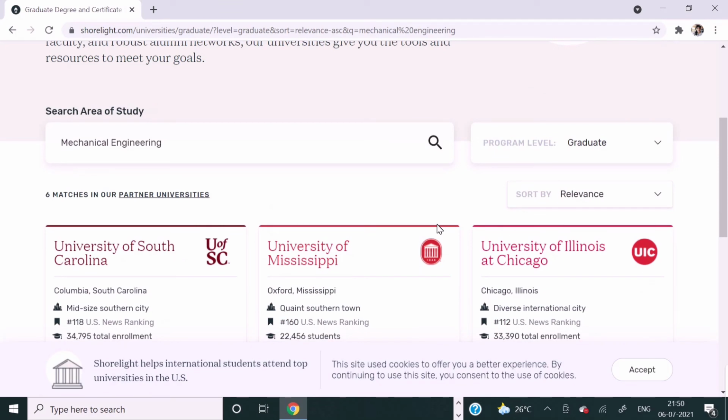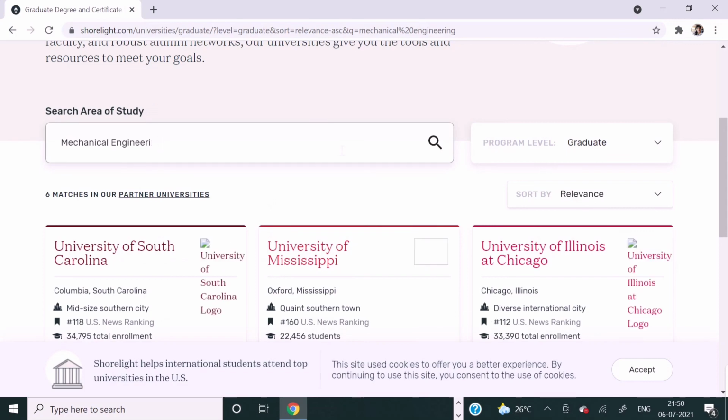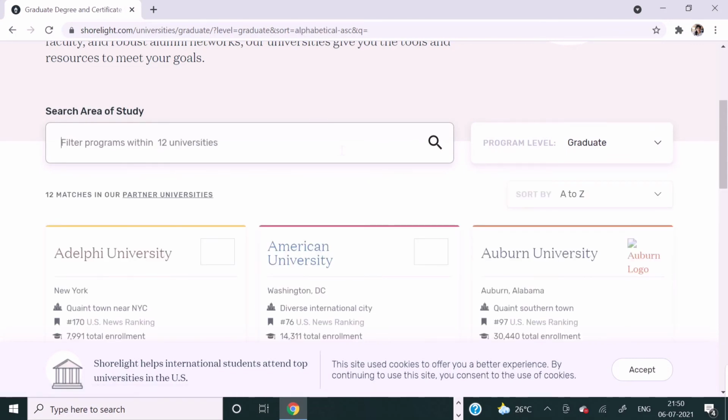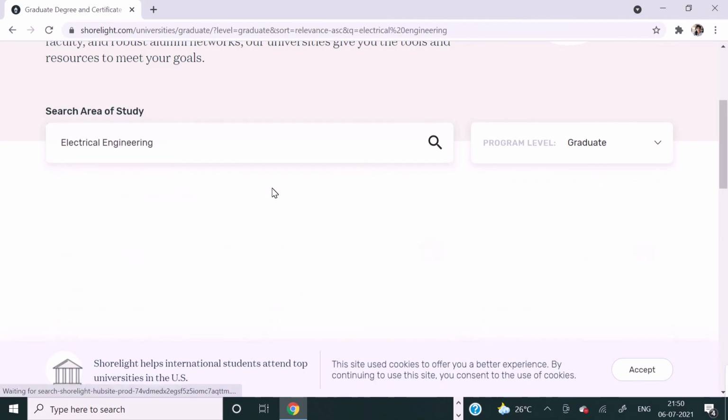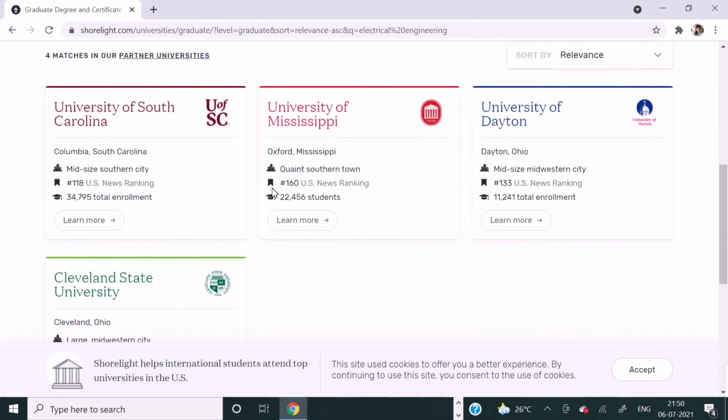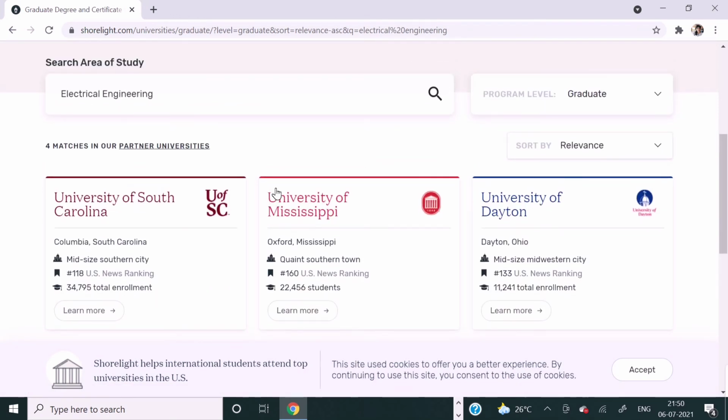Now let me take another example so that you may understand that they are not providing application fees waiver for all courses. Now I'm typing electrical engineering because one of my subscribers had asked about electrical engineering. Let me show you right here. It's providing application waiver for 4 universities, that is again South Carolina, Mississippi, University of Dayton, and Cleveland State University.